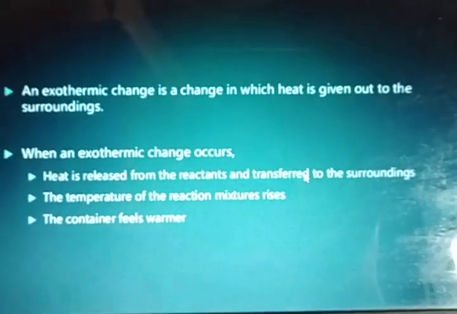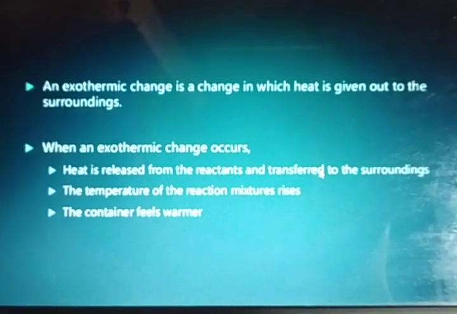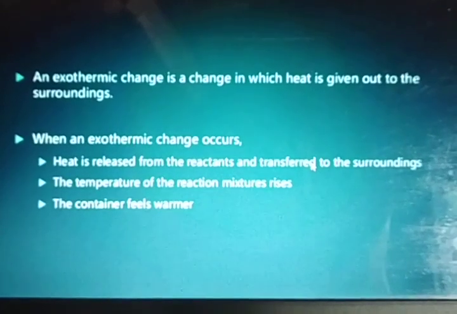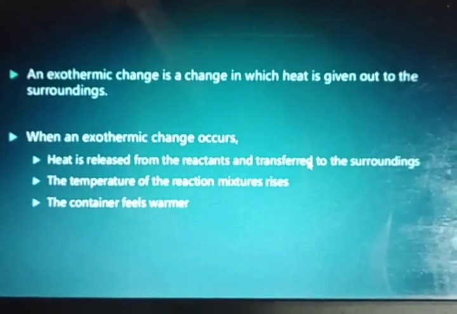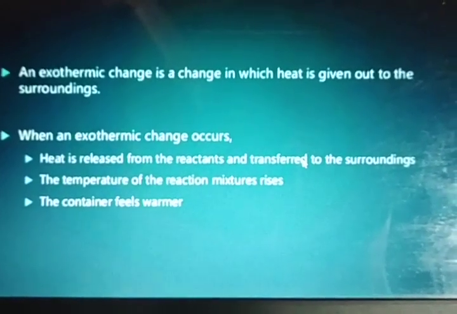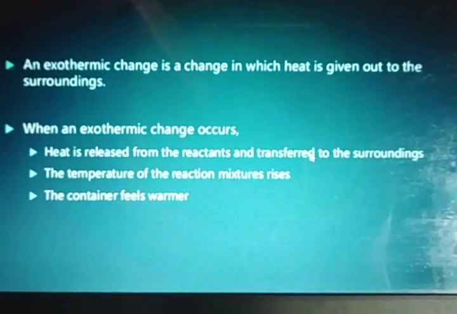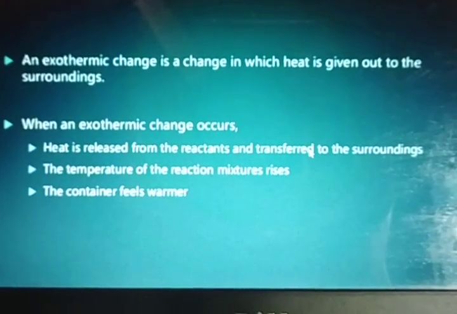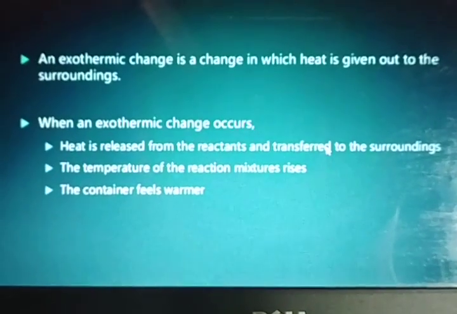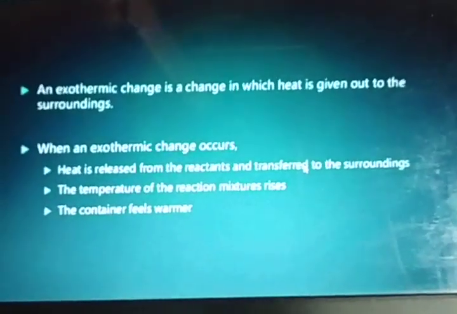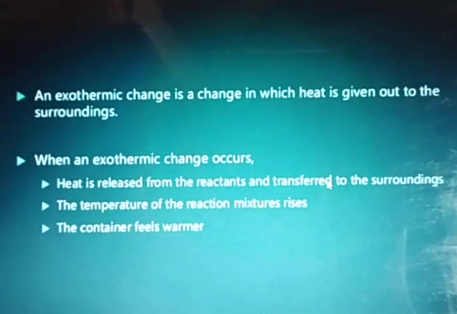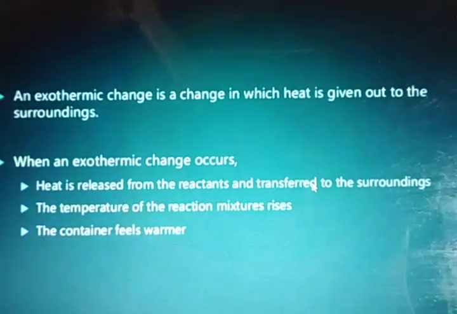Exothermic change, just now I told you, is a change in which heat is given out to the surroundings. And when it occurs, heat is released from the reactant and transferred to the surrounding. Then the temperature of the reaction mixture rises and the container feels warmer. So, one example is there in your book, activity number 2, to show that when water is added to quicklime, heat is evolved.